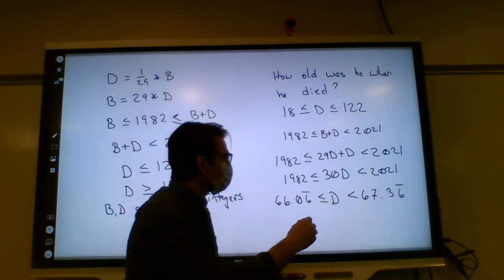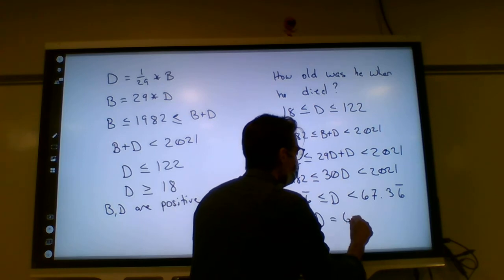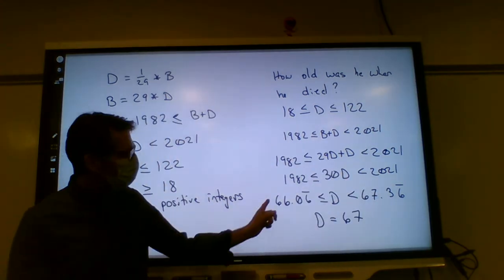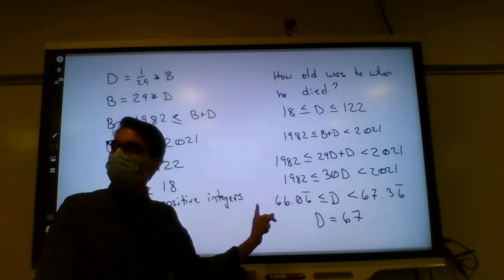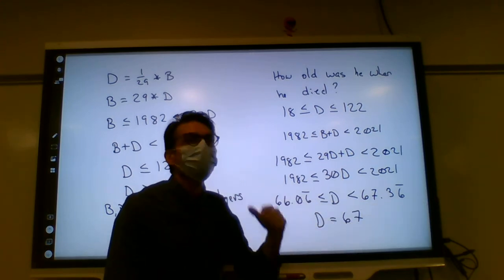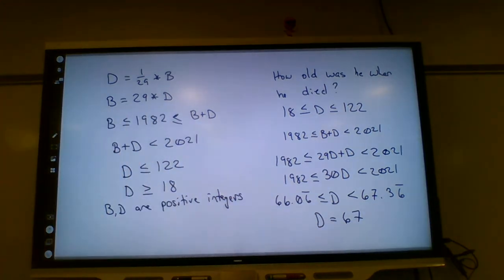67. The only positive integer between those numbers is 67. Right? 66 is below that, and anything else is above that. The only positive integer is 67. Does that make sense?